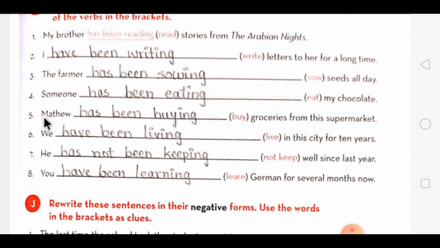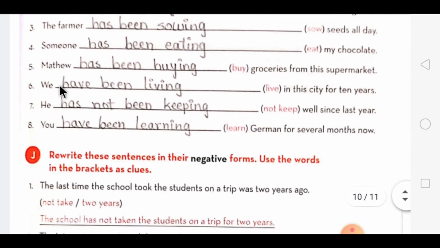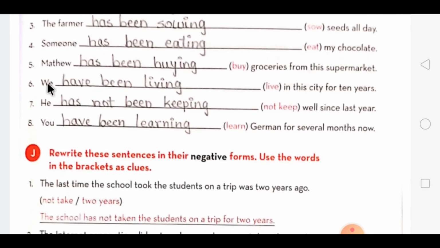Then the fifth one, the subject is singular, we will use has plus been plus the ing form of buy, that is buying. Then the sixth one, with we, which is a plural form of subject, we will use the word have plus been plus the ing form of live, that is living.